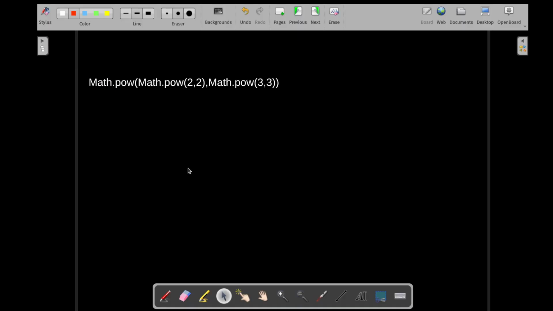All right, let's see what's happening. So start with the inner ones first, this one and this one. So what does this say? 2 to the power of 2. Okay, fine. 3 to the power of 3. Okay, cool. So 2 to the power of 2 is 4. 3 to the power of 3 is 27. Yeah. So now come to the outer one.